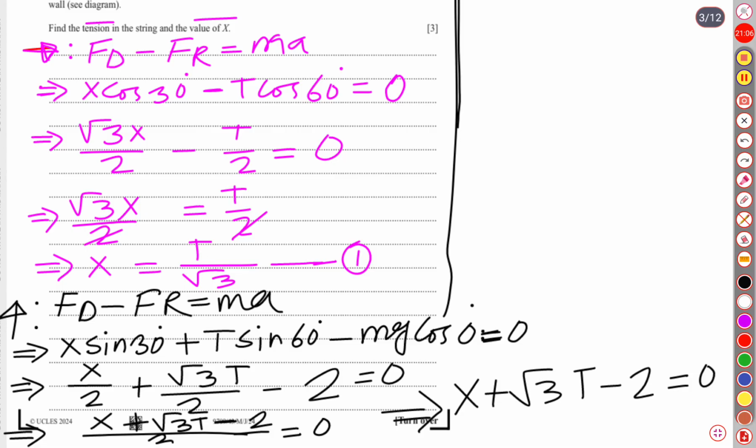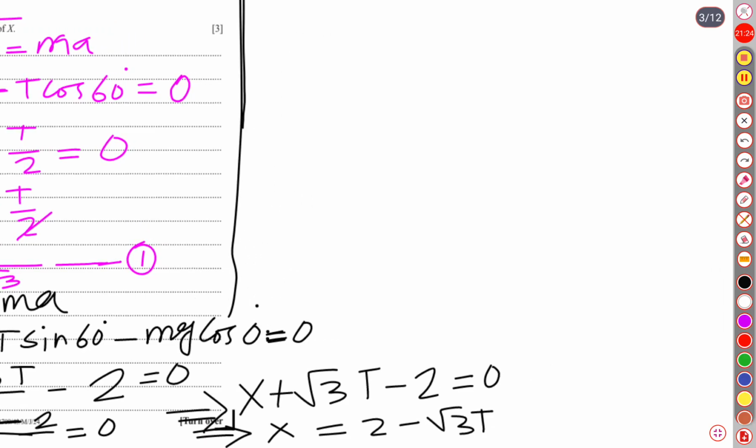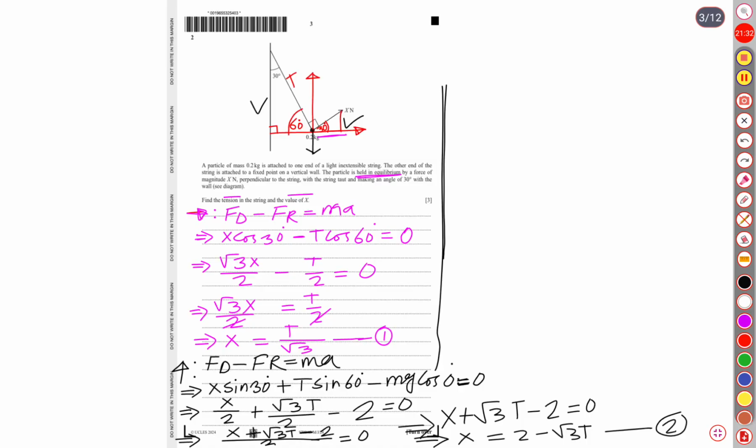If we isolate x, what is it going to be? X is equal to 2 minus square root over 3t, and this is going to be our equation number 2. Already we have discussed that there will be two simultaneous equations. This is equation number 2. Now if we resolve the forces simultaneously, then what will it be?